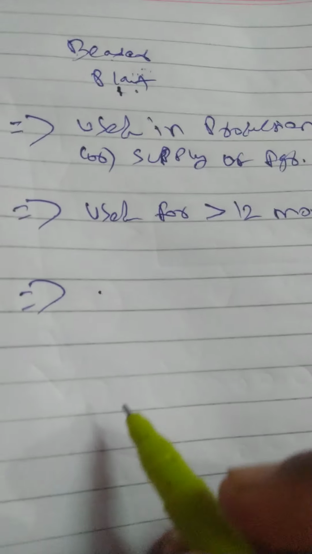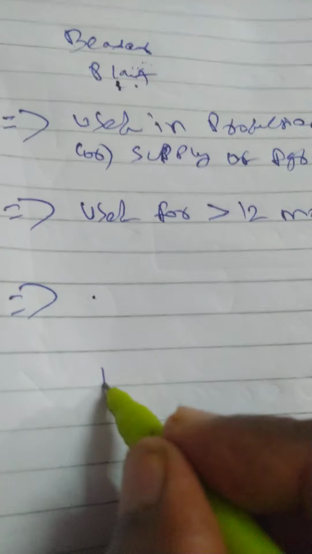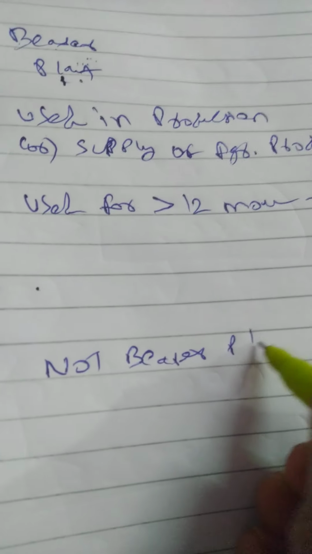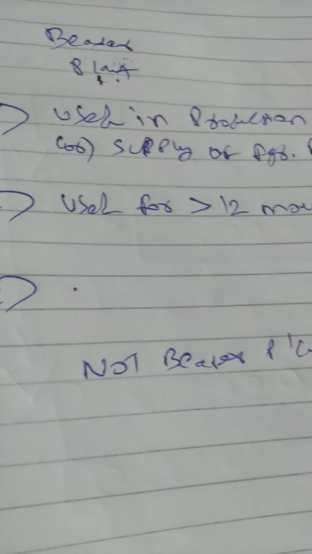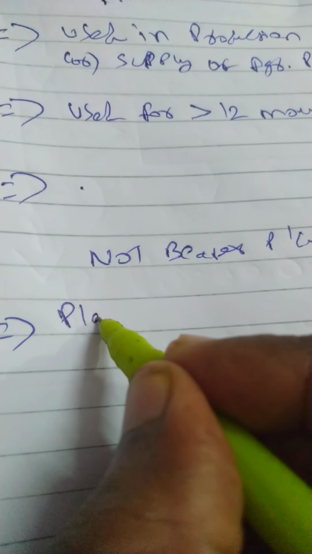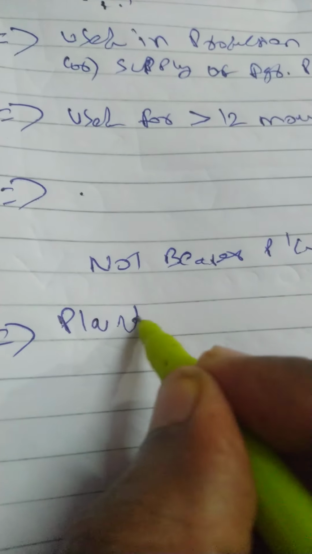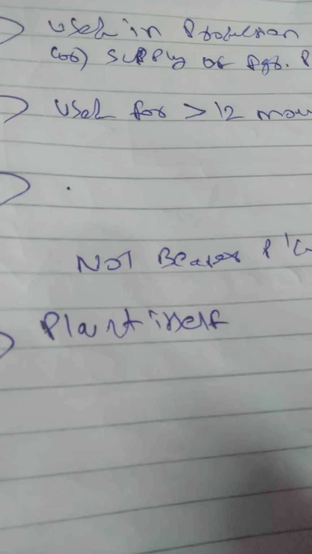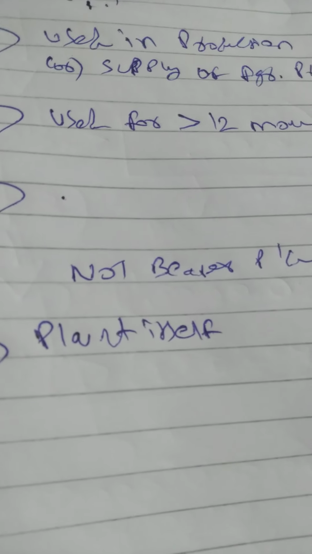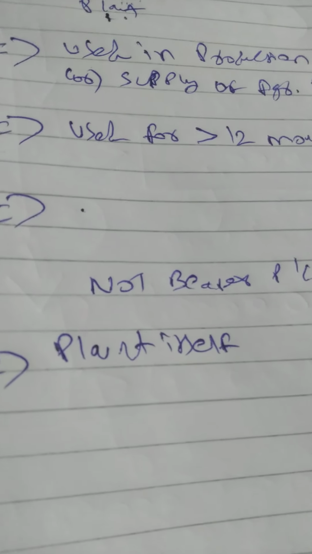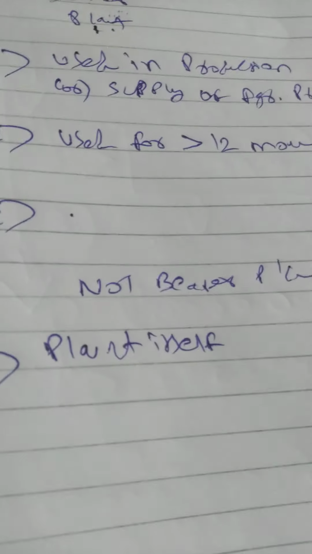Then what is not a bearer plant? Where I am selling the plant itself as agricultural produce. A plant cultivated to be harvested as agricultural produce, the plant itself cultivated and sold as agricultural produce, is not a bearer plant.